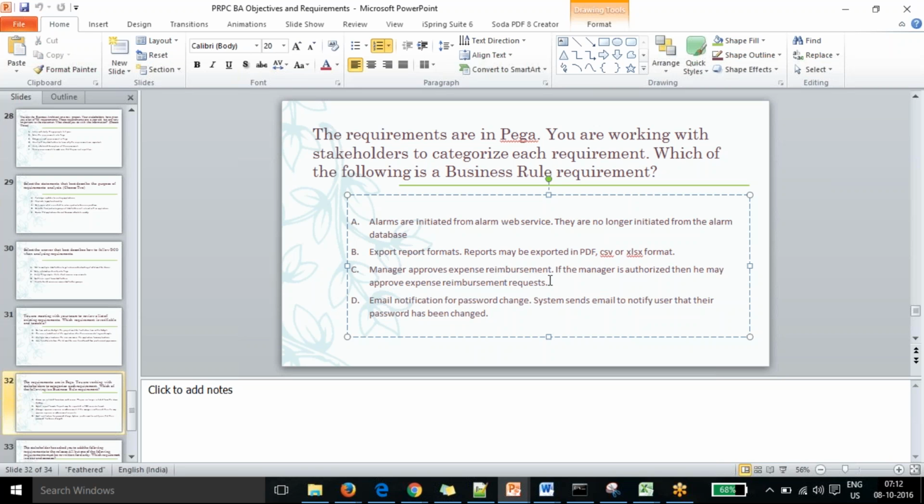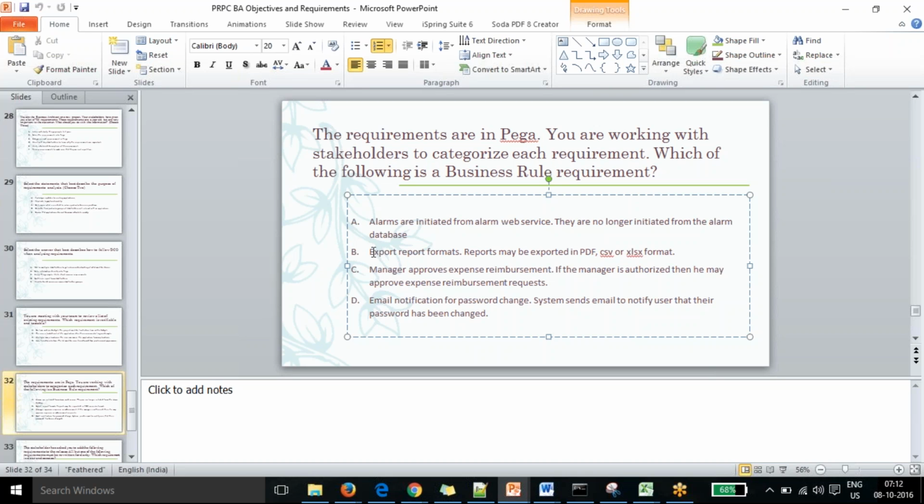So C is the answer? C is the answer. D is the functional requirement. And the first one is the change control: they are no longer initiated from the alarm database. So there is a change.